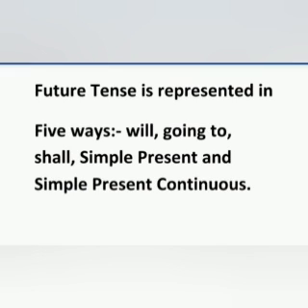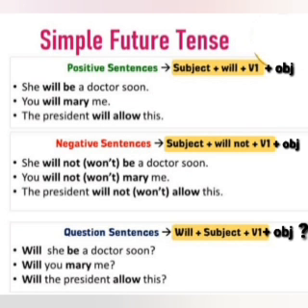Okay. So how do we write the general format, the syntax of simple future? We have subject plus will plus V1 plus object. Then we have the negative form.